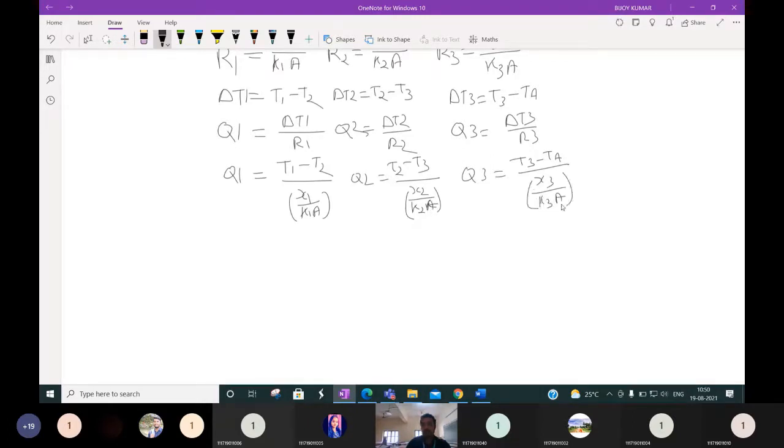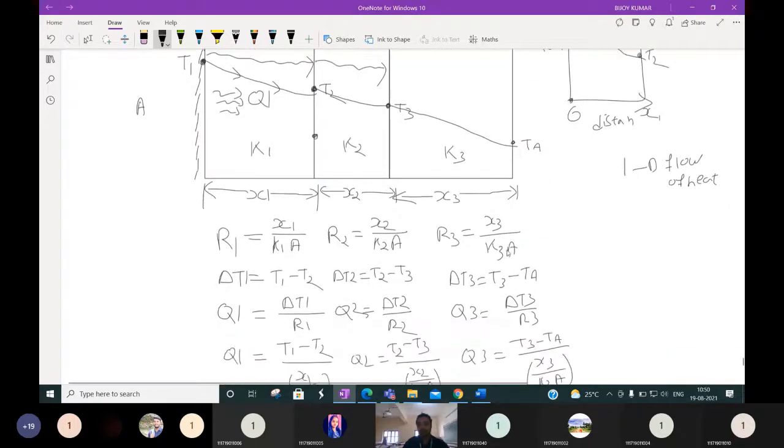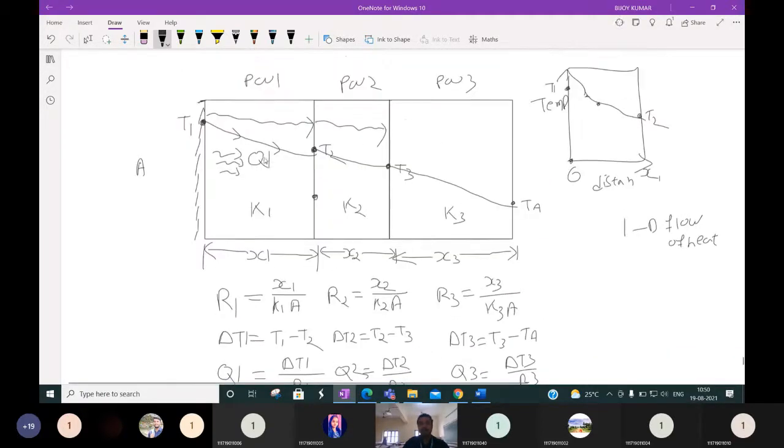I think this is clear to you guys. These are the individual plane walls. Now what we do is connect them to each other, and then this will be the condition.